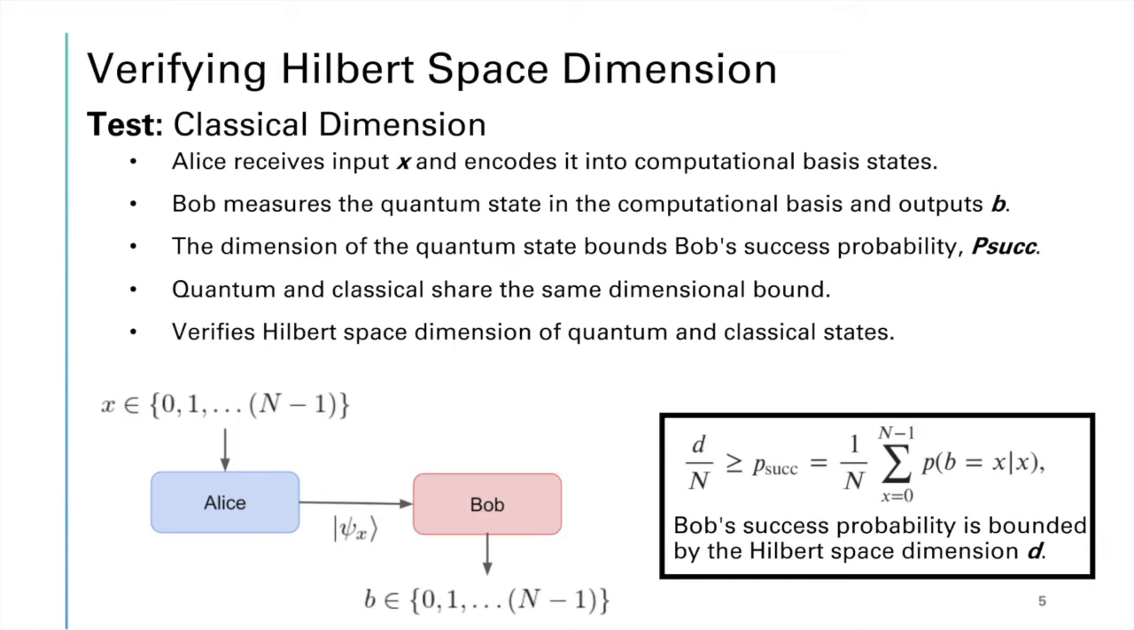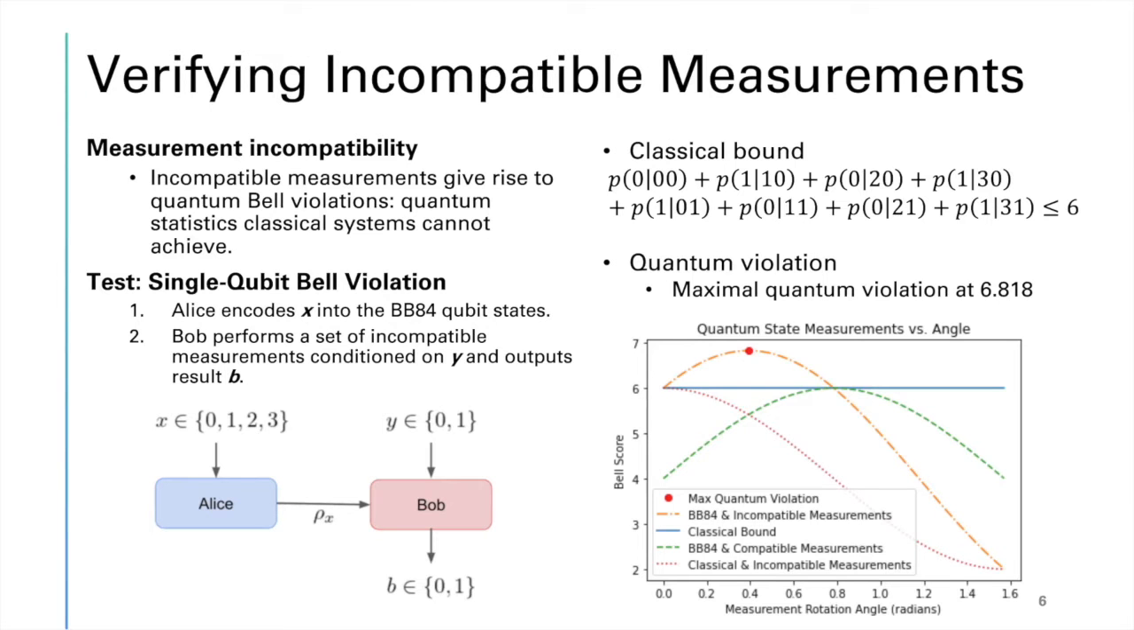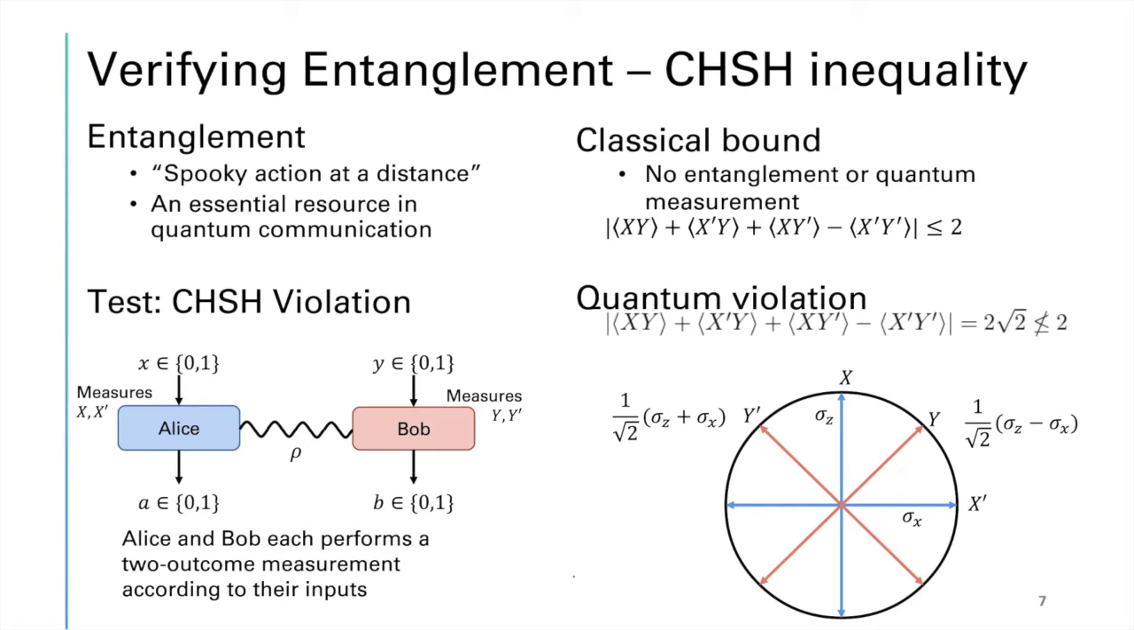The first of our tests is just simply the dimensionality, so the capabilities of the computer to generate a system of a certain dimension. The next is verifying that a computer can perform incompatible measurements, and this of course builds off of the previous test. And then finally, we have verifying the creation of entanglement through the CHSH inequality, the very well-known inequality. And of course, through entanglement, you can violate the classical bounds.